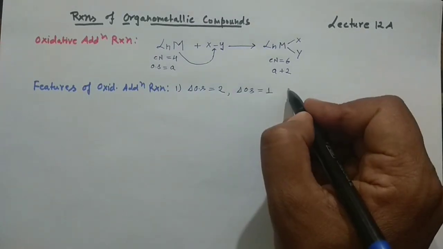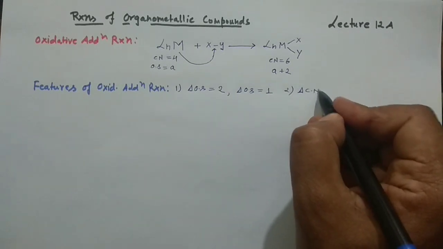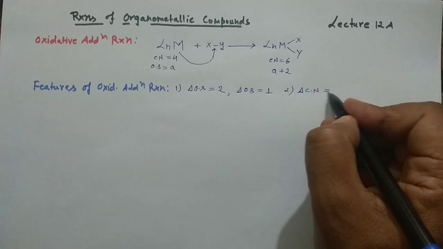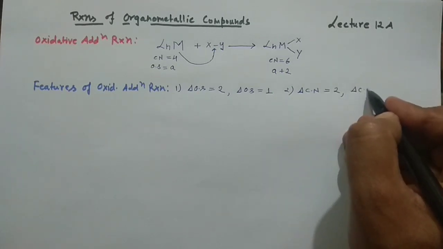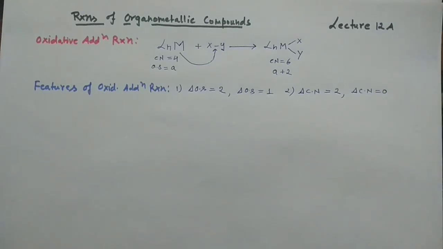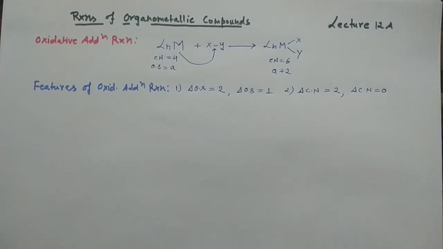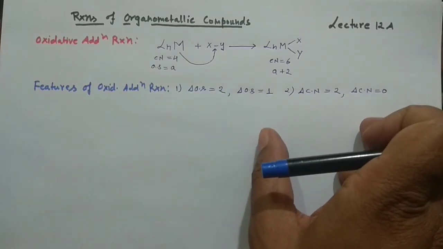Okay, and second point, delta coordination number, change in the coordination number by 2 units, but sometimes delta coordination number equals 0. That means there would be no change in the coordination number of the metal complex. So this is something very important. These are the two important features which you have to keep in mind.